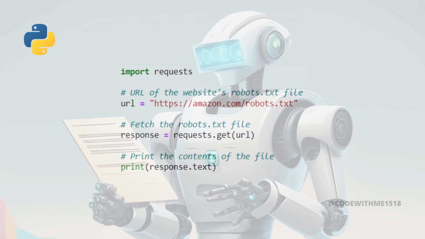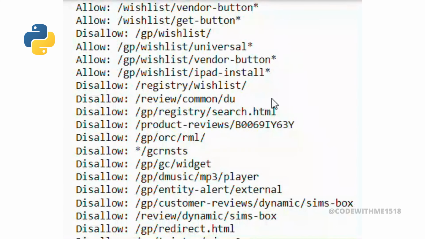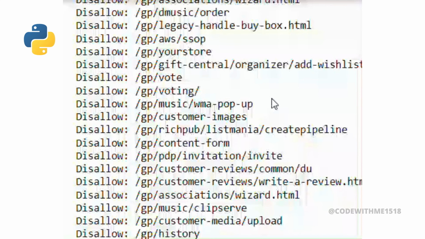In this example, we're requesting the Robots.txt file from a website to see what pages or sections are off limits. Always respect these instructions. Ignoring them can lead to legal issues or getting your IP blocked.